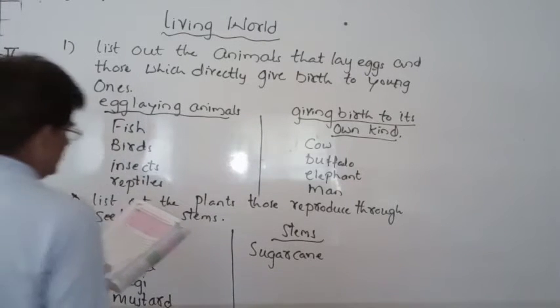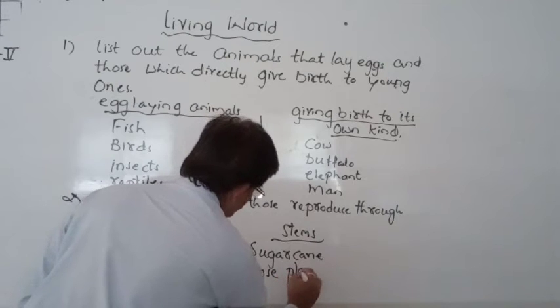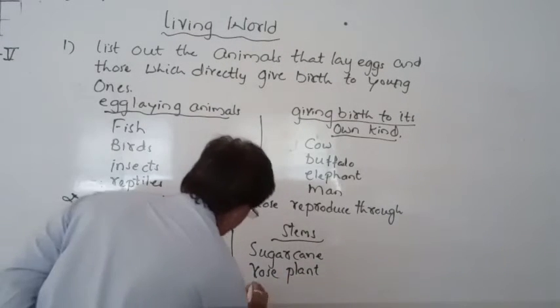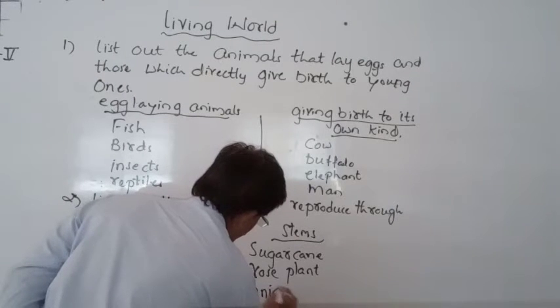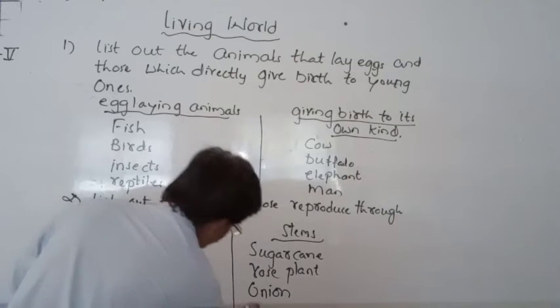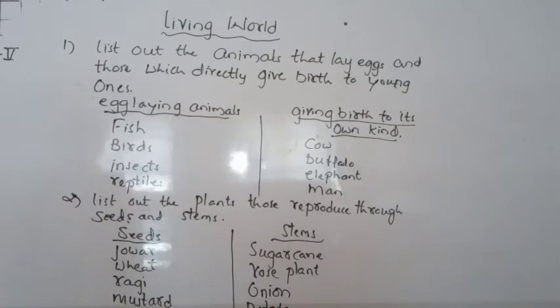Next, rose plant, onion, and last one is potato. These are the examples of the plants through which new plants grow through seeds and the stems.